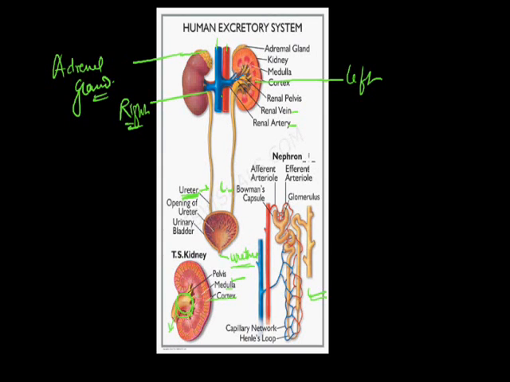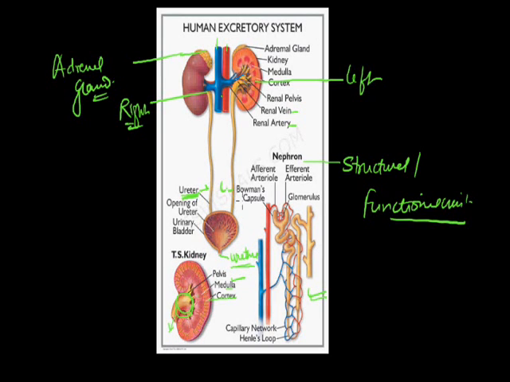Nephron. What is a nephron? It is the structural and functional unit of the kidney. There are about 10 million nephrons present in each kidney. They are the structural and functional unit of the kidney.